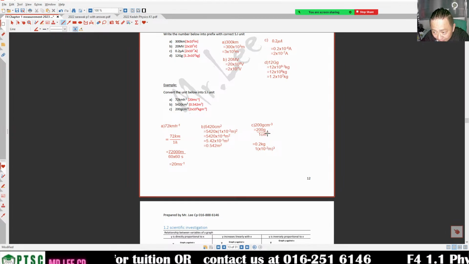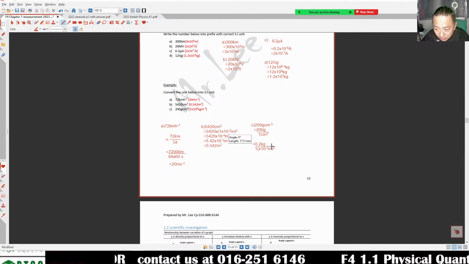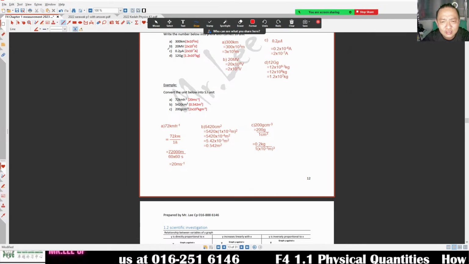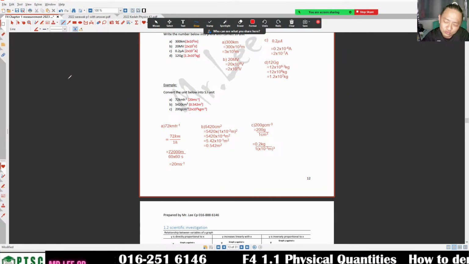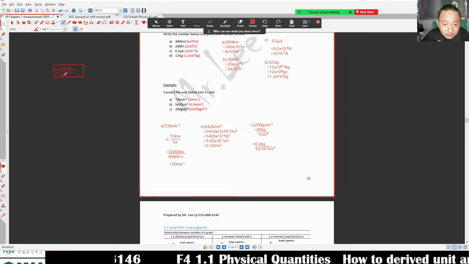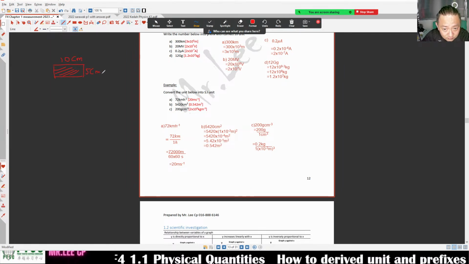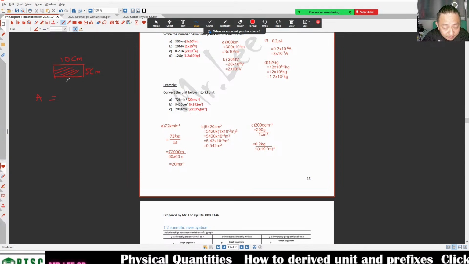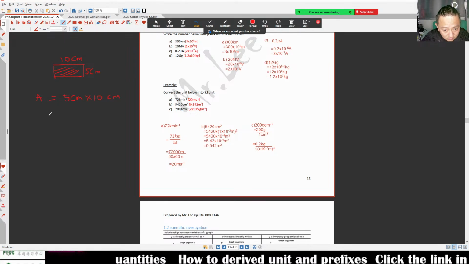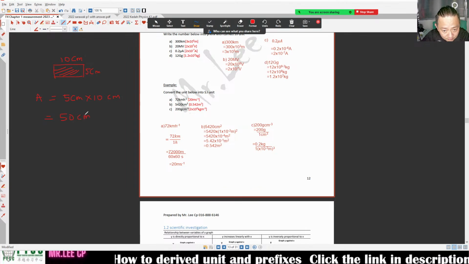Does the cube belong to c and m? The cube belongs to both. Previously a student asked me, teacher, why is it c, they don't write it this way. Like, if I ask you the area here, 5 times 10, that is 50 cm square.